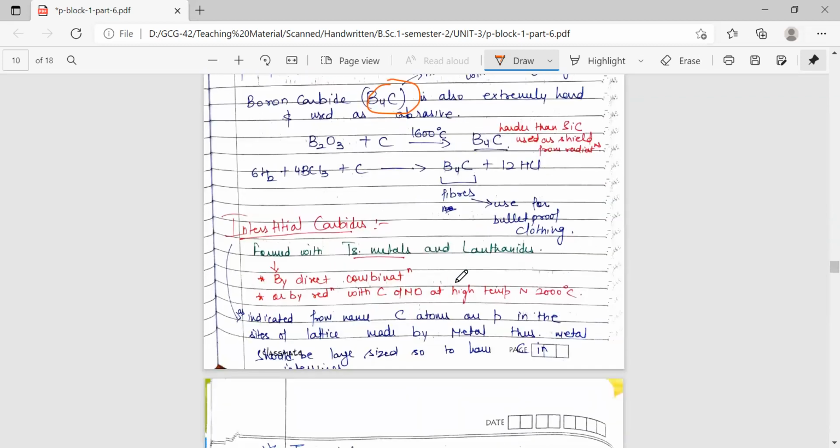Next we have interstitial carbides. As the name indicates, in these carbides the carbon atoms are present in the interstitial sites of the lattice of the corresponding metal.